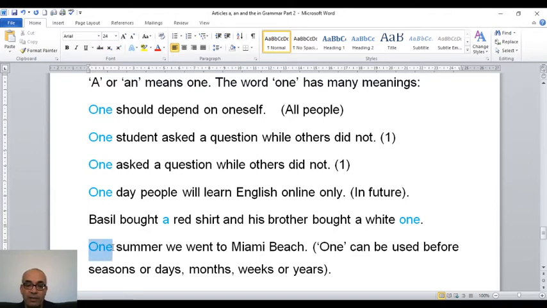One summer, again, we can use one before seasons. One summer, one winter, one spring, one autumn. We went to Miami Beach. So one can be used before seasons or days. So I can say one summer, one winter, one day, one week, one year, etc.